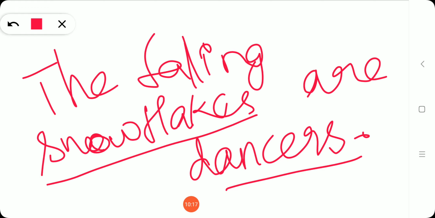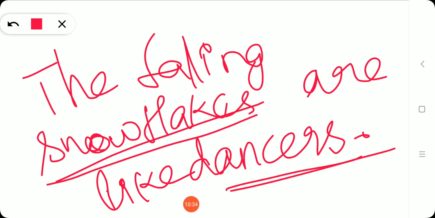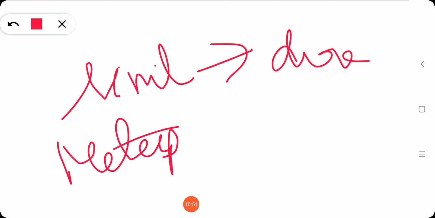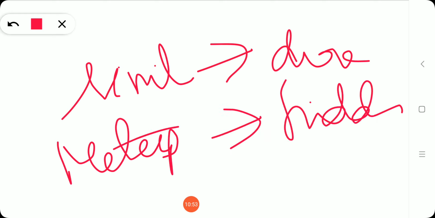The snowflakes are floating in the air and falling down. That is the comparison made here: between the snowflakes and the dancers. So the falling snowflakes are like dancers, but here the comparative word is not given directly, that's why the figure of speech here is metaphor. The simple difference between simile and metaphor is that in simile the comparison is direct and in metaphor the comparison is hidden. This is the difference between simile and metaphor.